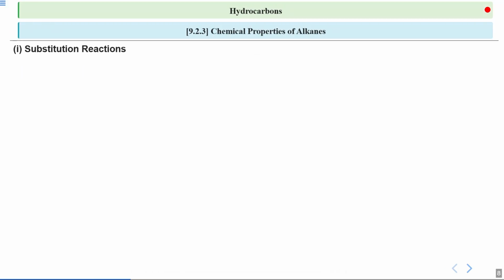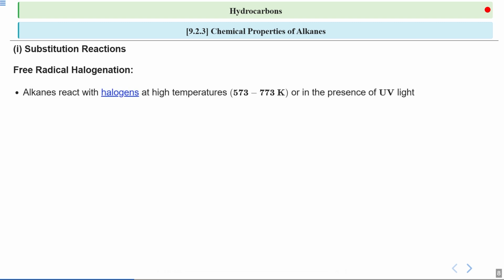Continuing our discussion on substitution reactions of alkanes, now we are introducing free radical halogenation, a type of substitution reaction. This process involves the reaction of alkanes with halogens. It is important to note that this reaction requires specific conditions to occur. Alkanes react with halogens at high temperature between 573 to 773 Kelvin or in the presence of ultraviolet light. This condition provides the energy needed to break bonds and initiate the reaction.